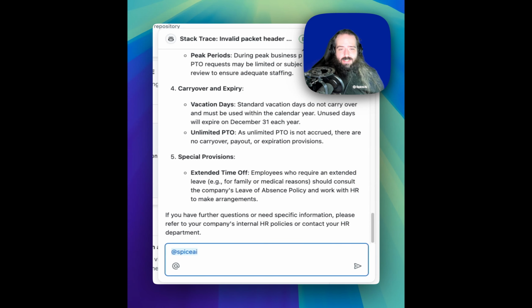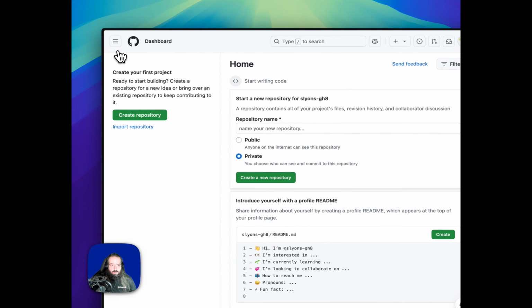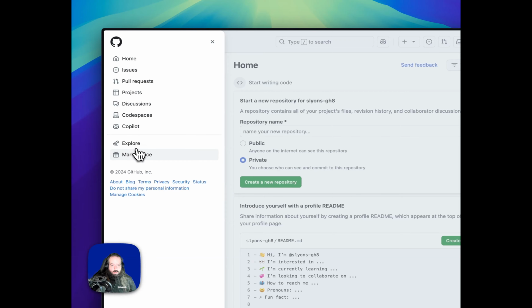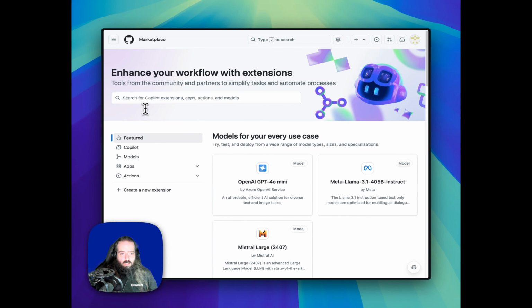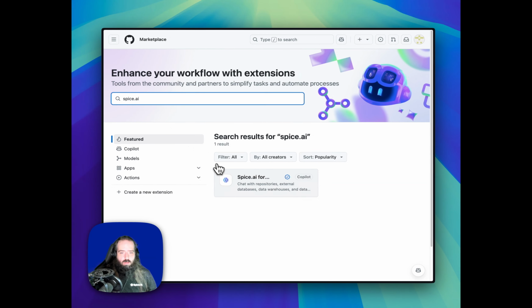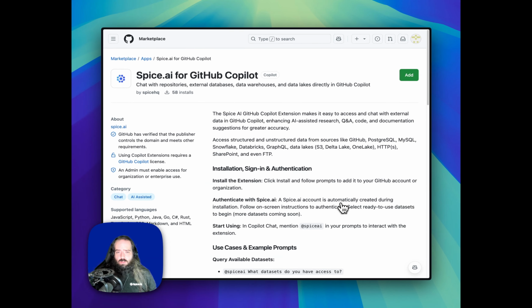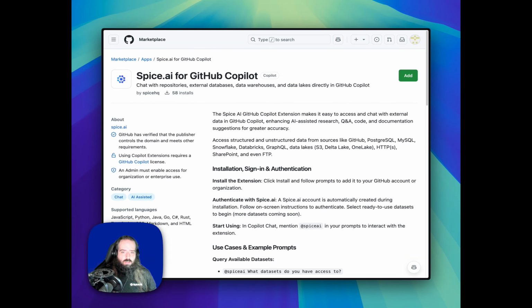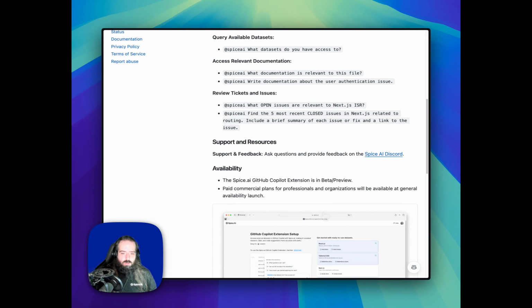Let's see how easy this is to set up. So we're going to start by heading over to the GitHub Marketplace. Top left corner, go down to Marketplace. In the search box, we are going to type Spice.ai and then click the option here. This page is going to give you a description of exactly what the Spice.ai extension does, including some example prompts you can ask. We scroll all the way to the bottom.